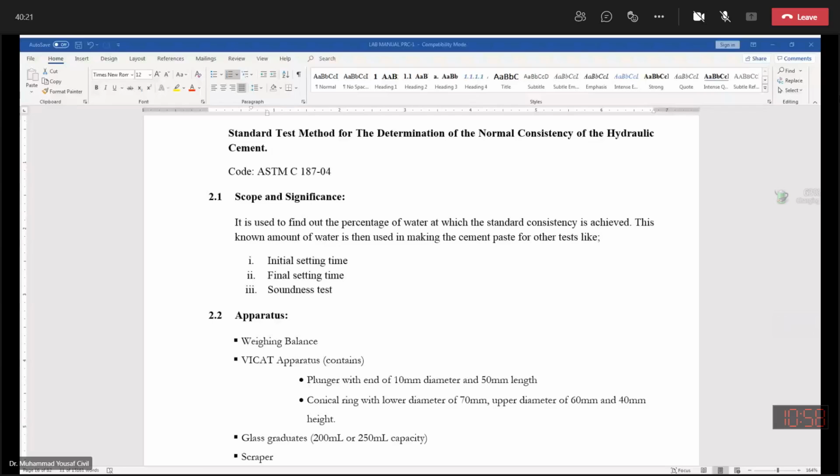Now this harshness, good question. This stiffness is a qualitative term, not a quantitative one. Now how can we assess it? This will be assessed through a test which is known as the initial setting time test, and this can be quantified, and we will be doing it next time.